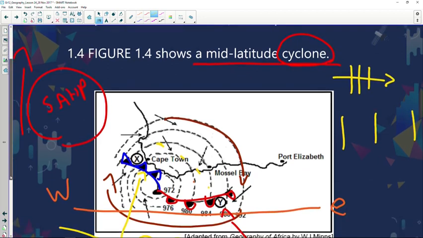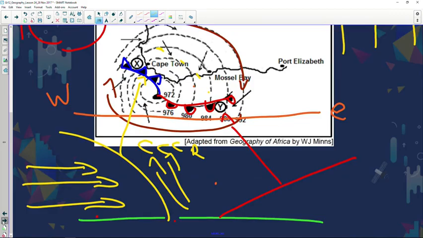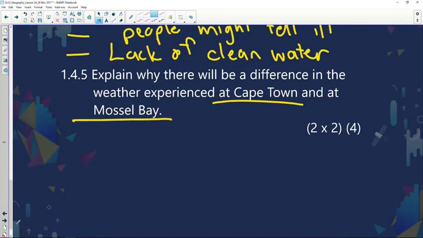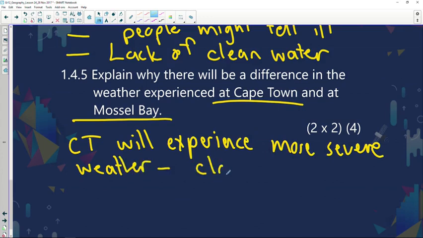But let's have a look. So what's going to be the difference in the weather being experienced? Now let's quickly go and write our answer down on the next page. Now, Cape Town will experience more severe weather because the cold front is right next to it. More severe weather because close to the cold front.